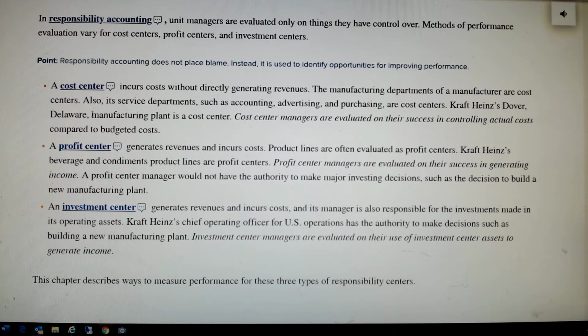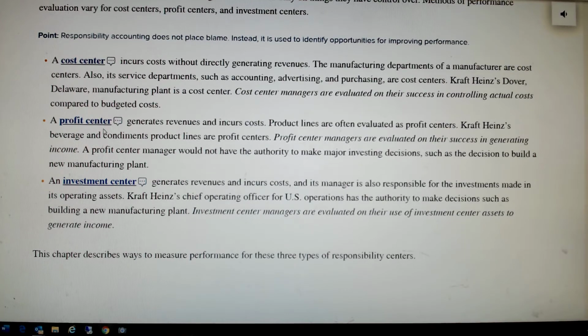Other examples of a cost center within an organization are the human resources department, or the maintenance department, or perhaps the payroll department. These are all departments that are incurring costs to fulfill their function. However, they don't generate revenues, and therefore they're not held responsible for those revenues.